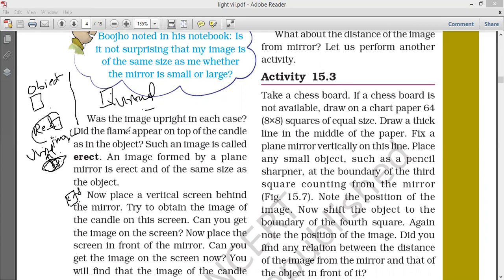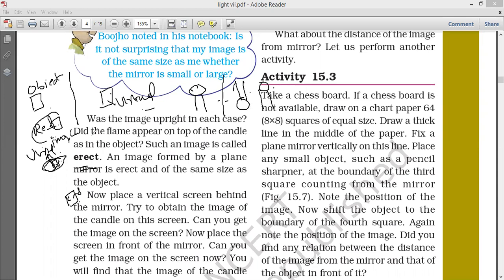Next, what will we see? What is erect and inverted? Suppose this is the object, but here the image is like this. This is called inverted. If the image is like this, it is erect. Same means erect. Reverse means inverted.